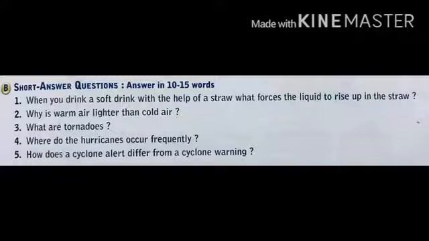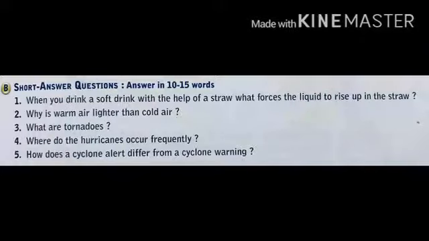Now the next question, question number 4. Where do hurricanes occur very frequently? Now the answer to number 4. Hurricanes occur frequently in the Gulf of Mexico, the Caribbean Sea and the Western Pacific Ocean.